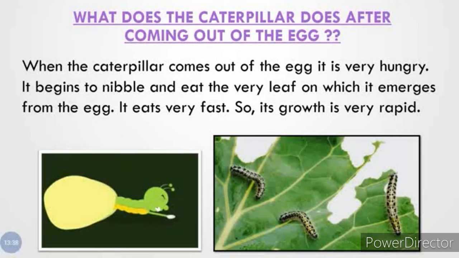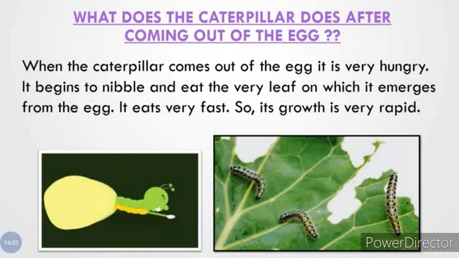What do you mean by the word rapid here? Rapid means very fast. Now you understood. See in the second picture how the caterpillars are eating the leaf, on the same leaf on which they come out of the egg. They start eating the leaf very fast because they are very hungry.